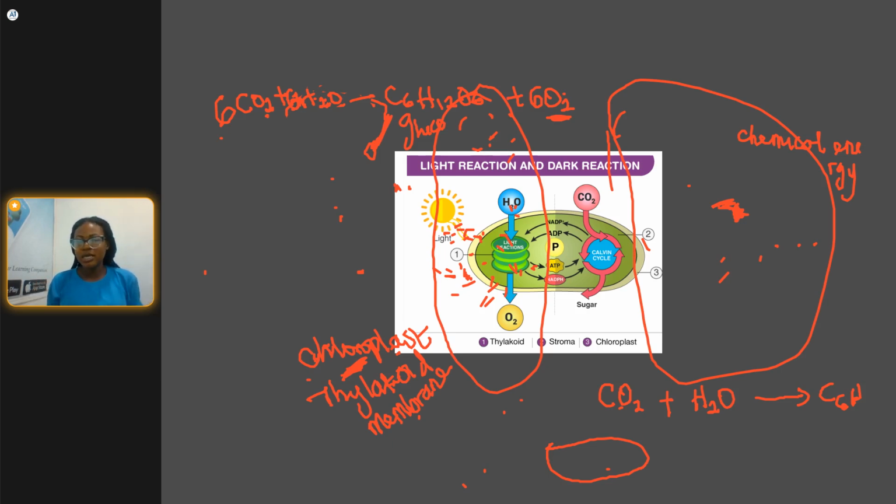So during the day, the plants try to gather up energy from the light energy. When they gather up that energy from light energy, they convert it to chemical energy so that the plants can have energy to perform their own work, their own activities during the night when there is no light. So when there is light during the day, it breaks down this water molecule, and there is something we call ATP, adenosine triphosphate, and also there is something we call NADPH.